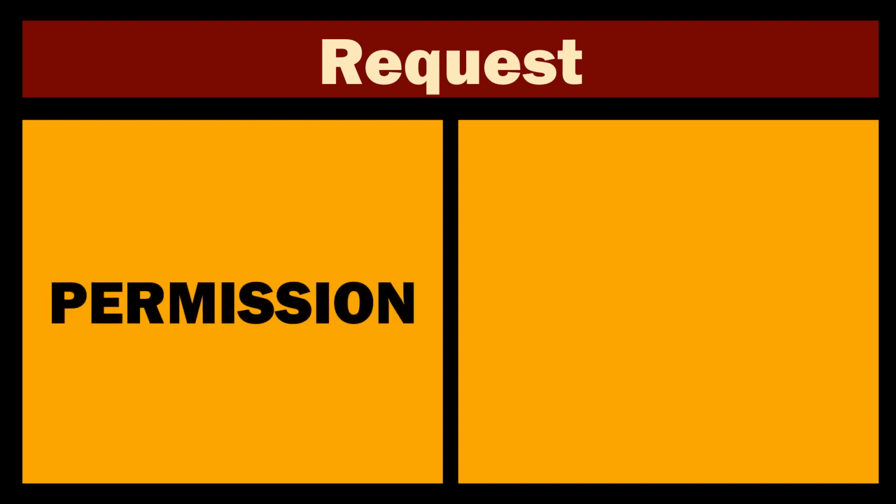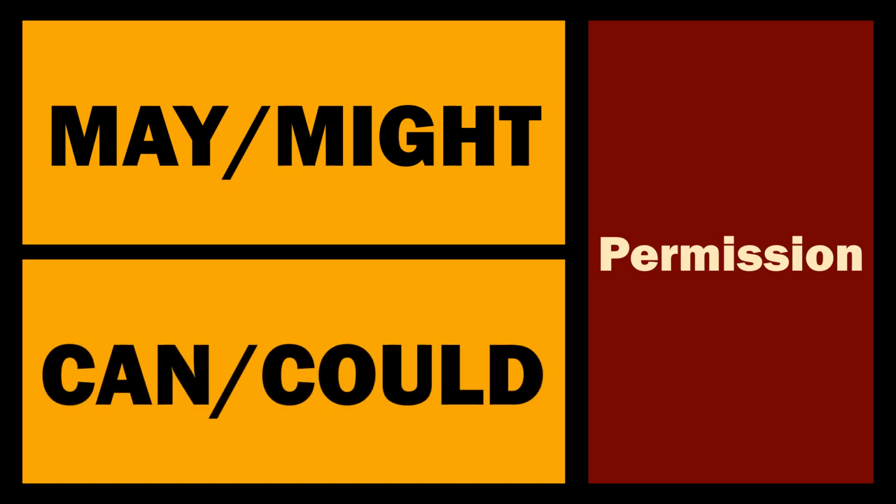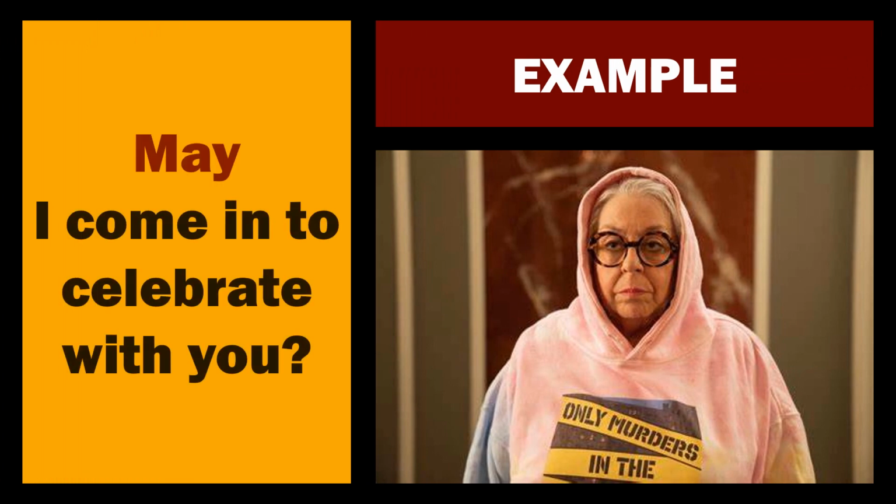Now let's move on to requests. The modals also frame requests, either permission or an action. When looking at permission, we're either going to use may, might, or can, could. Example, may I come in to celebrate with you? In this case, you're asking for permission or requesting permission.